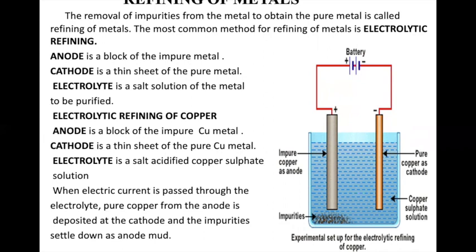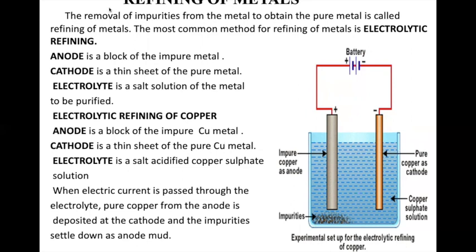See, the impurities are not sand and clay. That has been removed from the ore. Here the impurities are different metals, and sometimes we get expensive metals also from them. So the removal of impurities from metals to obtain the pure metal is called the refining of metal. The most common method for refining of metal is electrolytic refining.